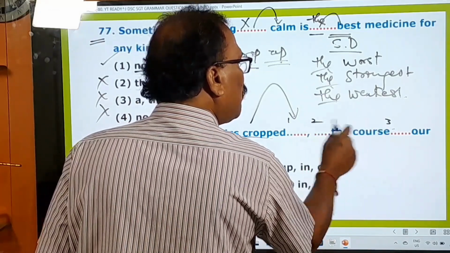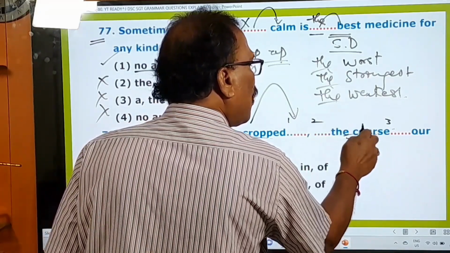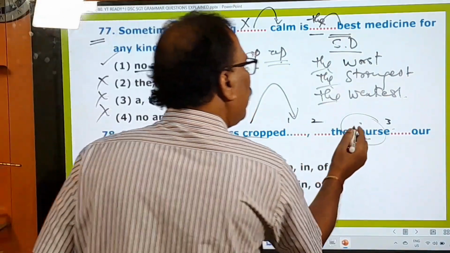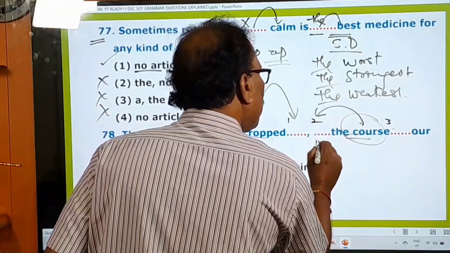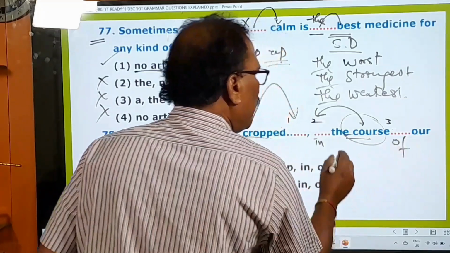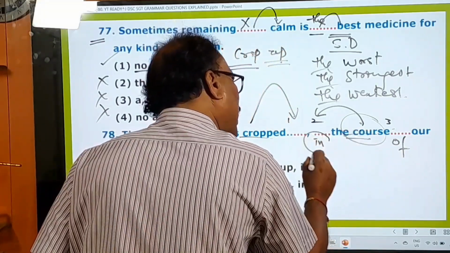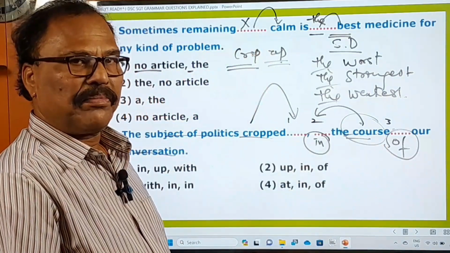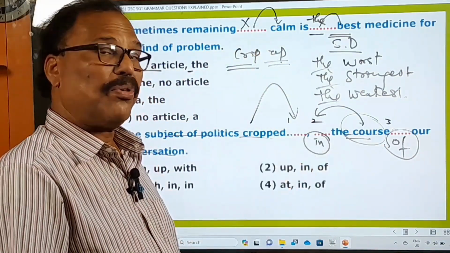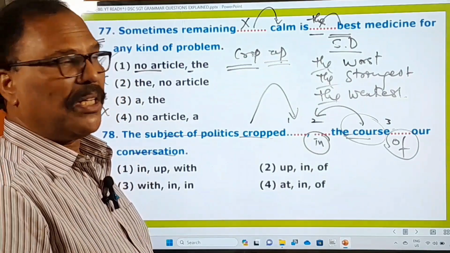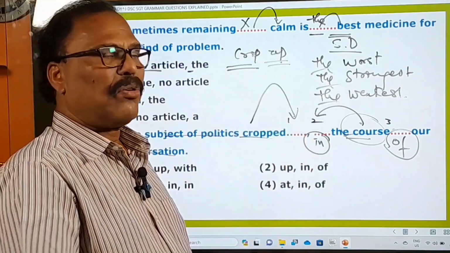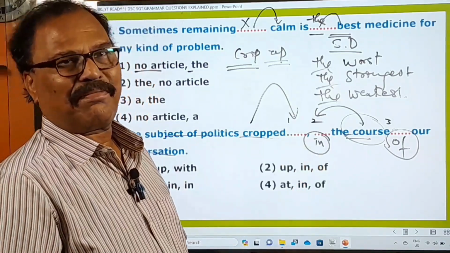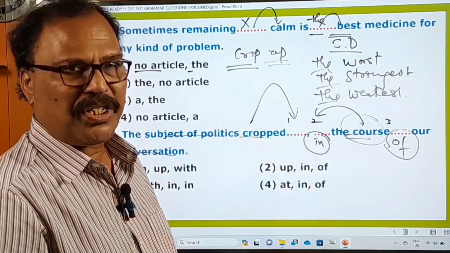What to use in these two blanks means, now you just see the word here, course. This course is a simple word, and before this course, now we use in, after this of. So this course is preceded by in and followed by of. In course of, ఆ సమయములో, in course of, or in the course of, in the course of research, in the course of my studies, in the course of some examination, in the course of observation, whatever it is.